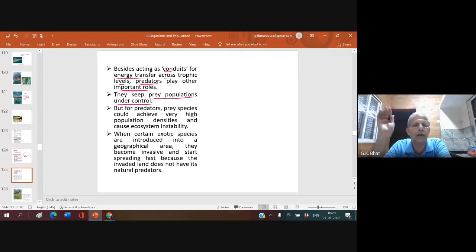But for predators, prey species could achieve very high population densities and cause ecosystem instability. If the deer population is not there, the plant population will grow high. Again, it is not good. If the tiger population is not there, the deer population will go up. That's also not good. So there should always be a predator. A predator keeps the prey population under control, and it is very much required to maintain ecosystem balance.